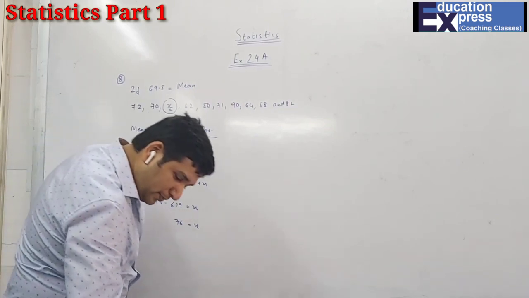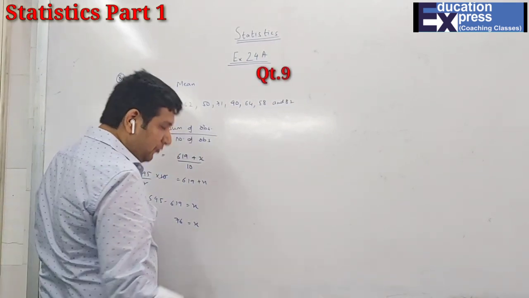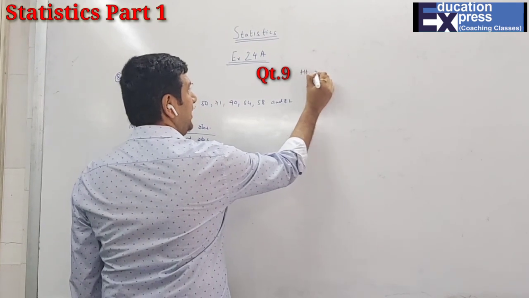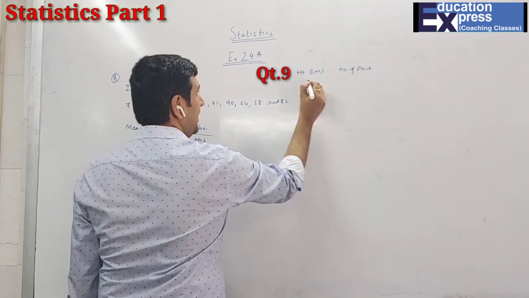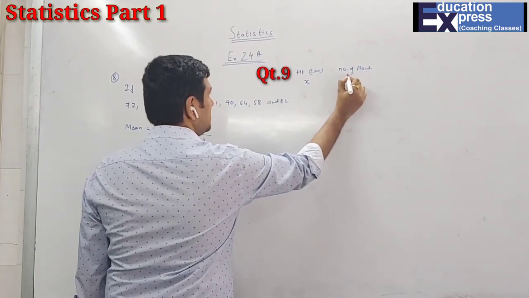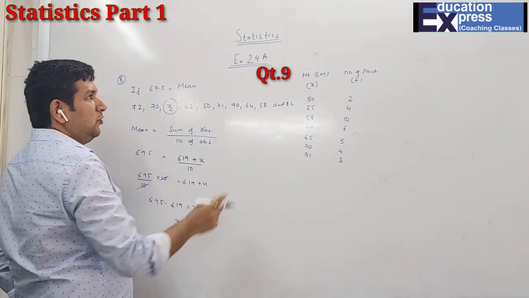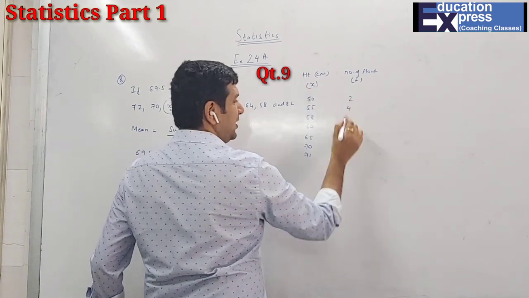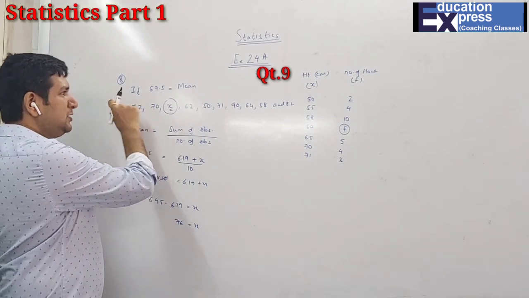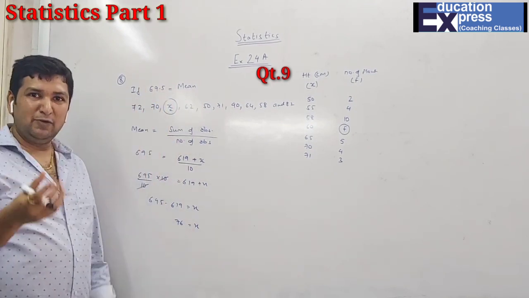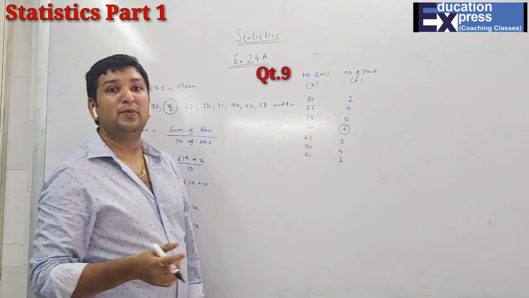Now question number 9. Again we have ungrouped data, height and number of plants. We have height in centimeters and the number of plants, which I have told you that height will be your x observation and number is the frequency. So now they have given 50, 55. So now over here again we have f and x. Can you see here? This is missing. So till now I was saying it's a missing observation because what was missing was among the observations. Now what is missing is among the frequency. So this I call a missing frequency.